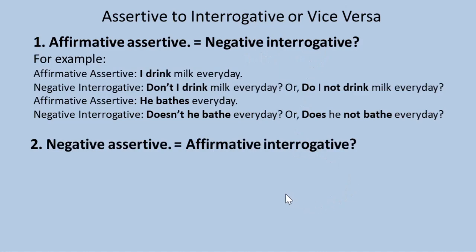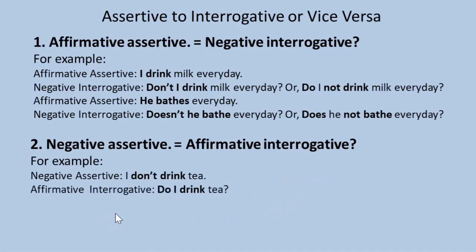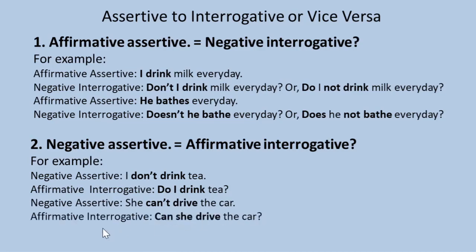Rule number 2. If the sentence is in negative assertive, we have to transform it into affirmative interrogative. For example, negative assertive, I don't drink tea. Affirmative interrogative, do I drink tea? Negative assertive, she can't drive the car. Affirmative interrogative, can she drive the car?